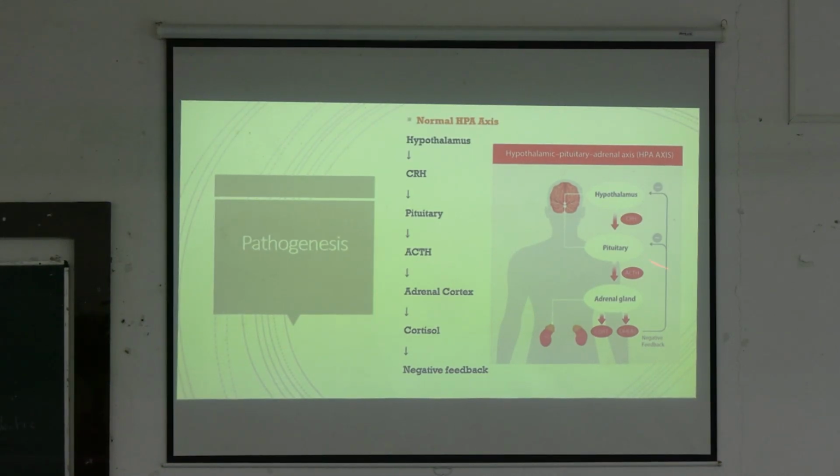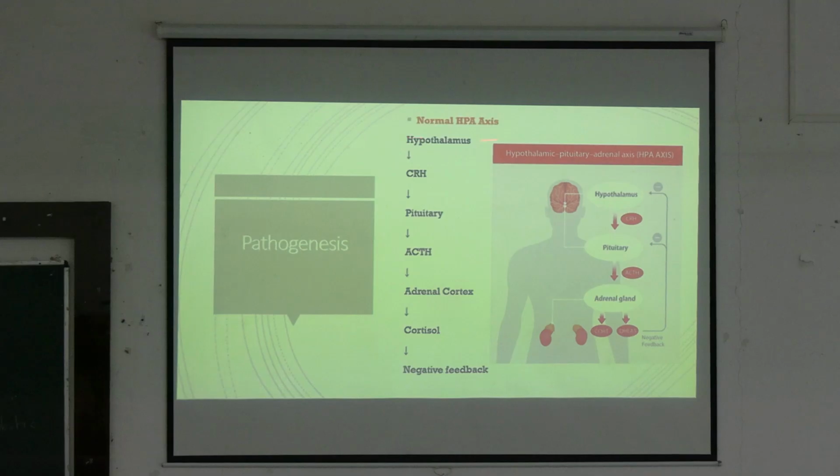Corticotrophin releasing hormone stimulates the pituitary to release ACTH. ACTH will stimulate the adrenal glands to release the corticosteroids. The steroids released from the adrenal gland form a negative feedback to the pituitary and hypothalamus so that excess hormone is not produced. If, for any reason, there is an increase of steroids in the body, it will form a negative feedback to the pituitary and hypothalamus so that these levels will ultimately remain normal.